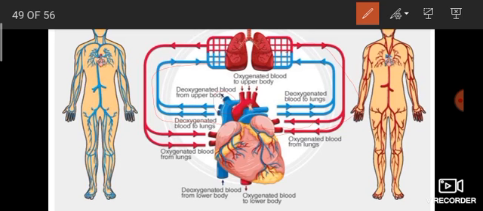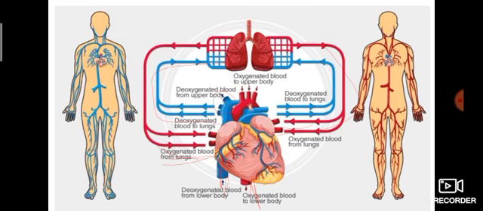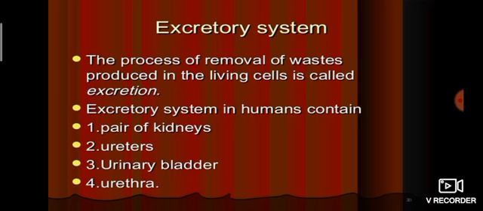Then oxygenated blood from the lungs comes to the heart. This blue color is deoxygenated and red color is oxygenated. Deoxygenated blood from the lower body goes to the heart, and oxygenated blood goes to the lower body. Okay. This is the whole circulation of blood, the circulatory system.